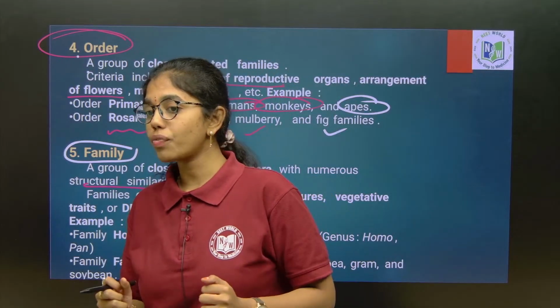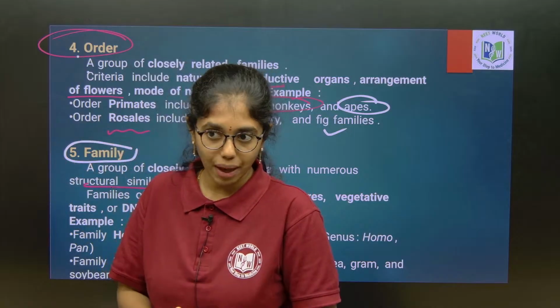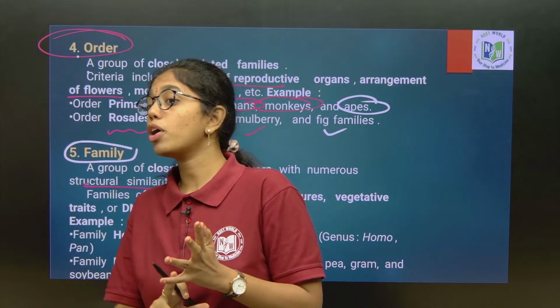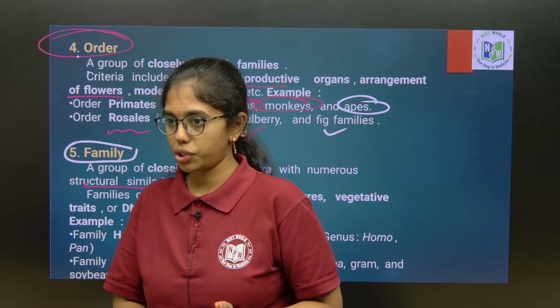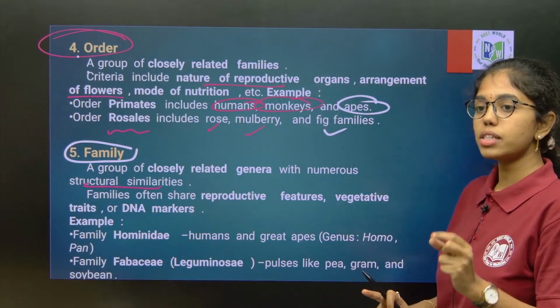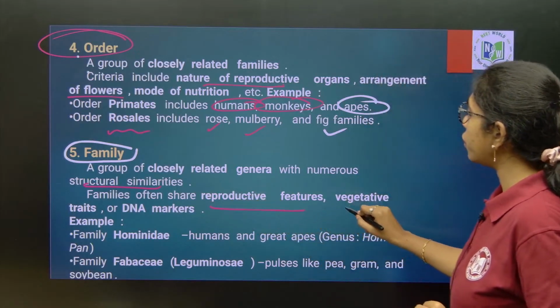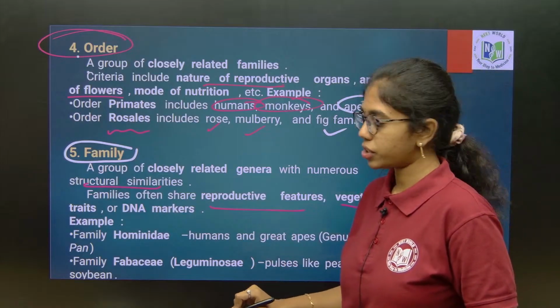All the plants present in a particular family will share common reproductive features and vegetative features. So, there will be the same floral characters and vegetative characters.